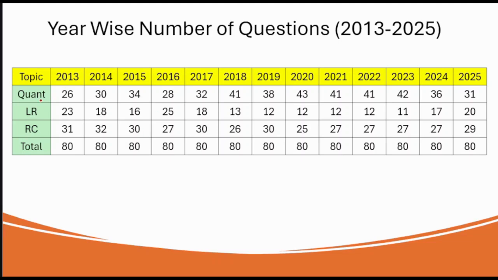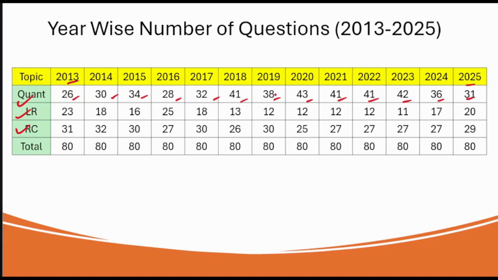As we all know, there are three sections: the quant section, the LR section, and the RC section. If we observe the entire quant section from 2013 till 2025, how many questions, to be precise, are coming? In 2013, 26 questions came, then 30 in 2014, 34, 28, 32, 41, 38, 43, 41, 41, 42, 36 and 31.